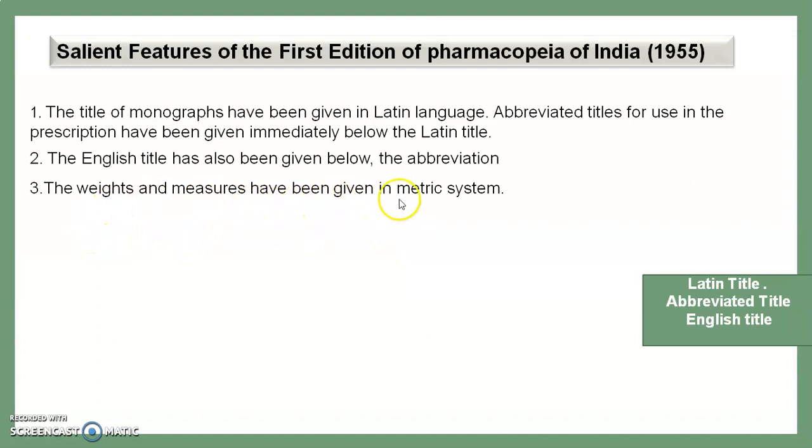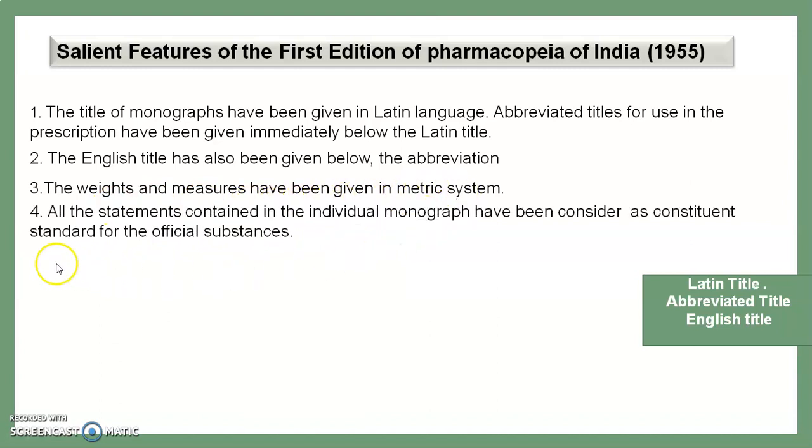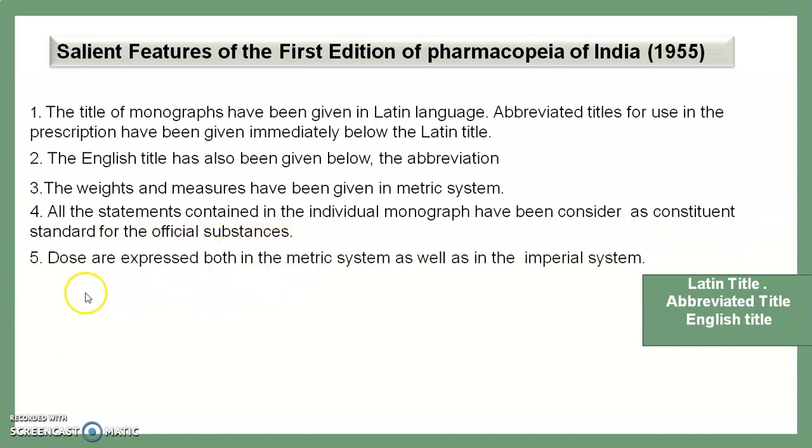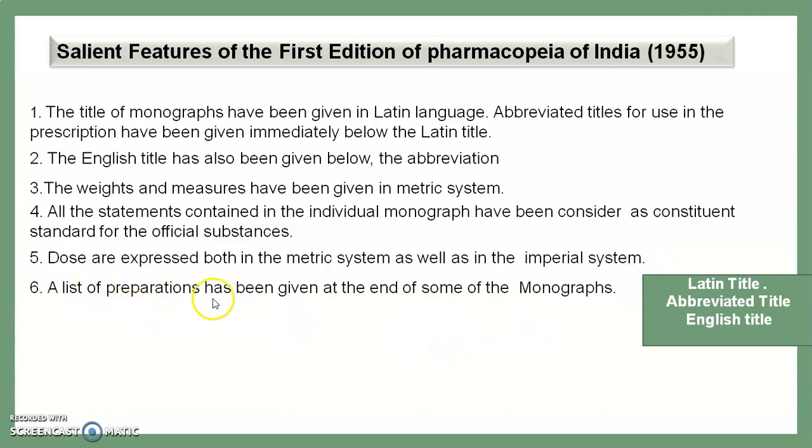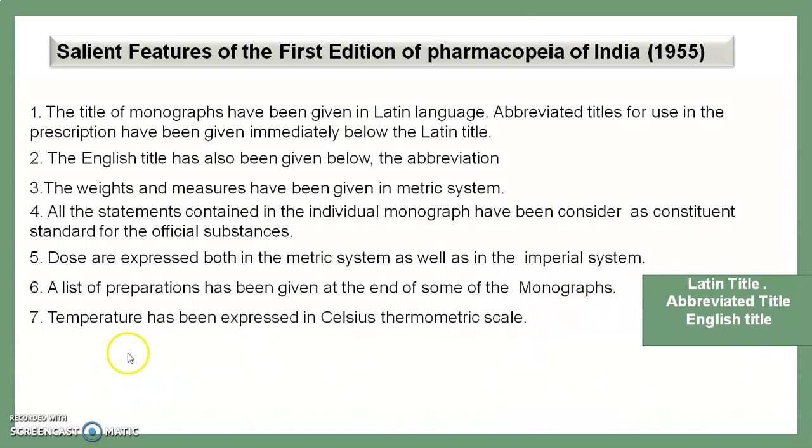Weights and measures have been given in the metric system. All the statements contained in the individual monograph have been considered as the constituent standard for the official substance. Those are expressed in both the metric as well as the imperial system. A list of the preparations has been given at the end of the monographs.